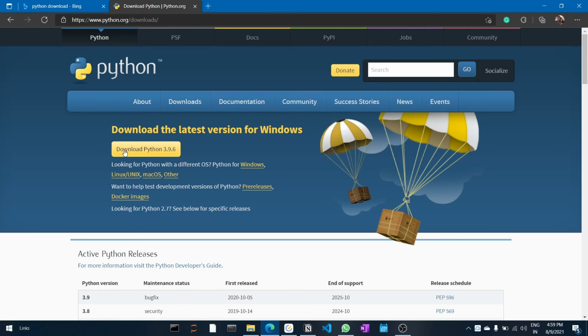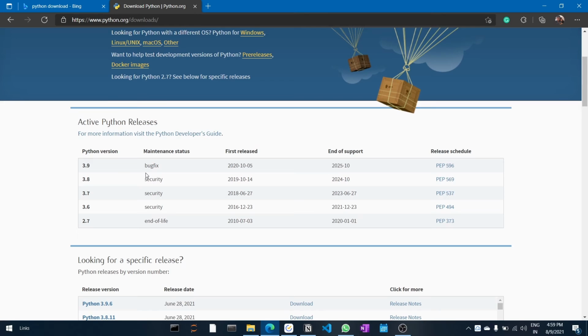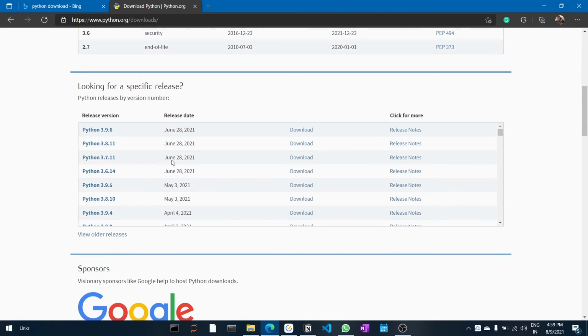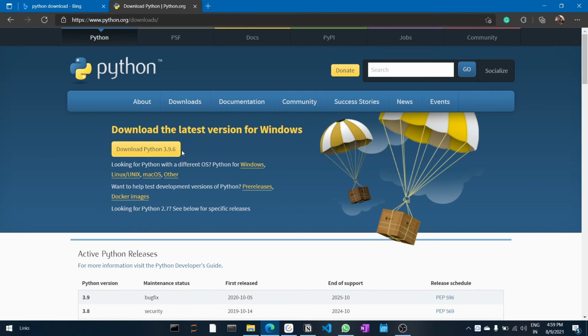Just open that and download the latest version. Here you can see the release history of Python, and here you can see the different versions of Python, but this is the latest version. So just download that. By default, when you click on this button, it is for Windows, but here are other options you can select based on your OS.